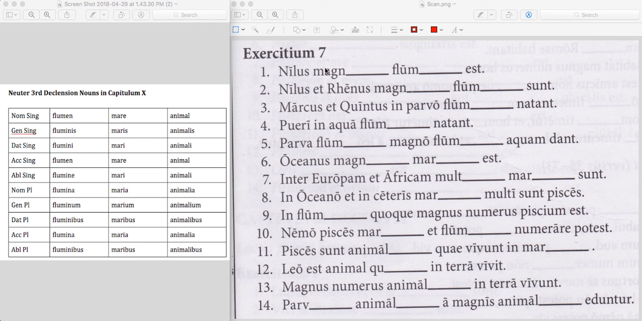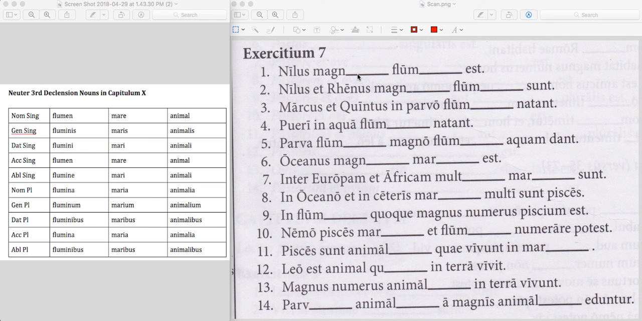And what exercise 7 asks you to do is get the forms right by considering the context of each blank here, by considering the context of the sentence as a whole. So I'll walk you through a couple of them. Maybe I'll start with an easy one. And this says basically the Nile is a large river. Nilus est. And then what case do we need here?